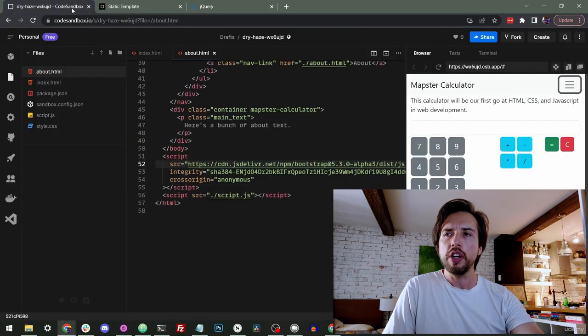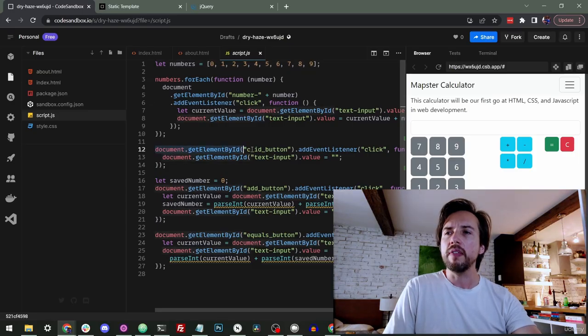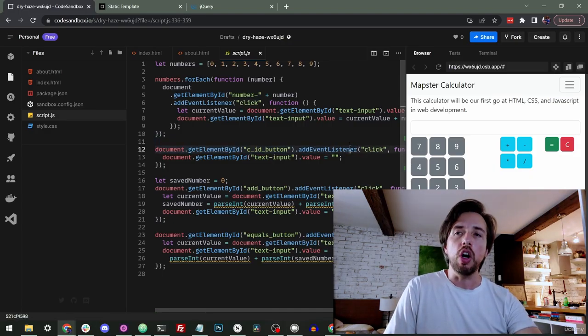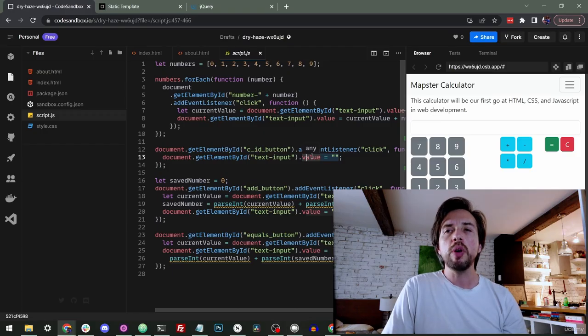Like, what's it about? Well, jQuery is around to really help management of things that are happening on the page. Okay, so what do I mean? Well, we talked about that thing called the DOM, the Document Object Model, which is this complicated term to refer to the HTML that's all here. And when we wrote our click events, where we get element by ID, add event listener, click, blah, blah, blah, that's basically manipulating the DOM. That's what it's called. Or when we say the value should be blank, we're using the JavaScript to manipulate the HTML. So jQuery does that and makes it shorter and easier to do.